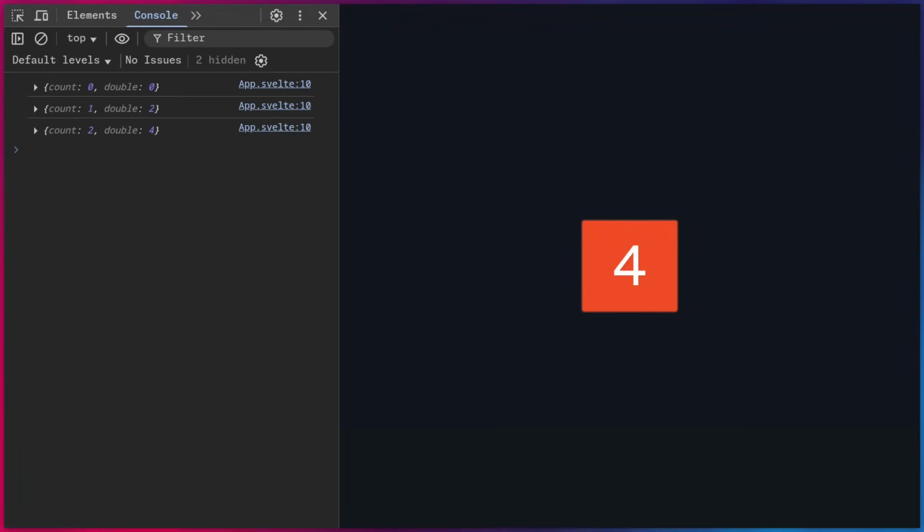So today we're not only going to learn how Svelte reactivity works, but we're also going to implement signals from scratch. And maybe we'll also look at the Svelte source code later.